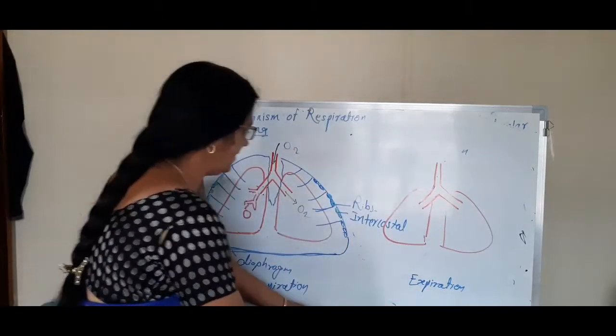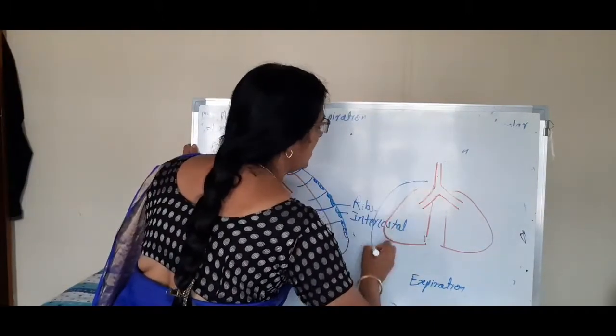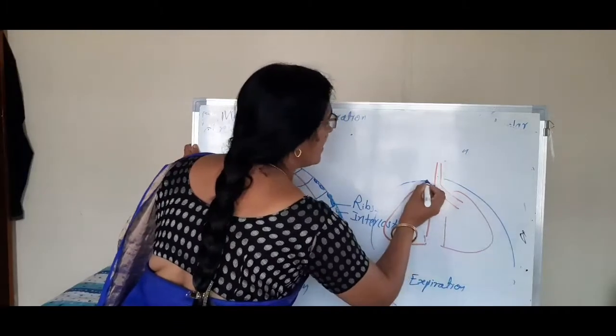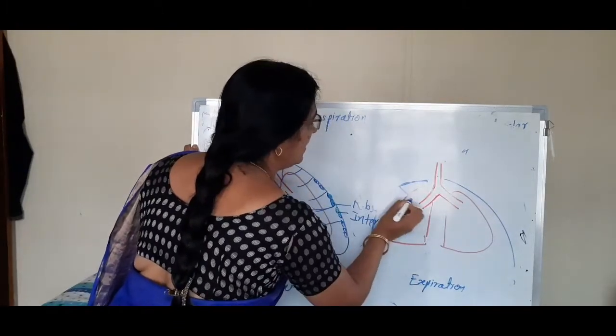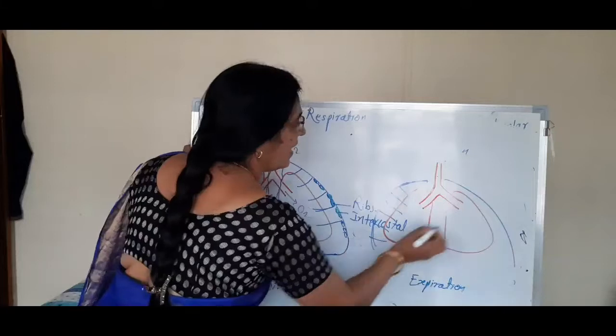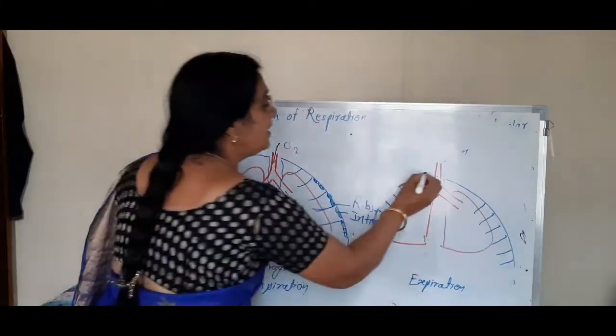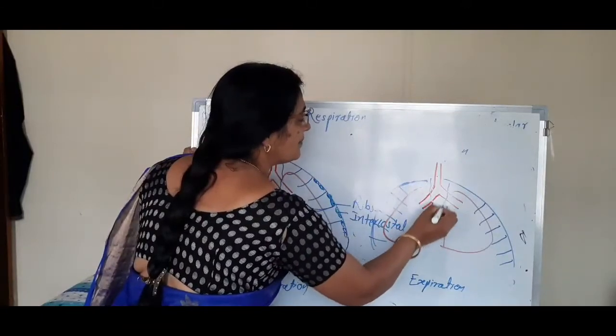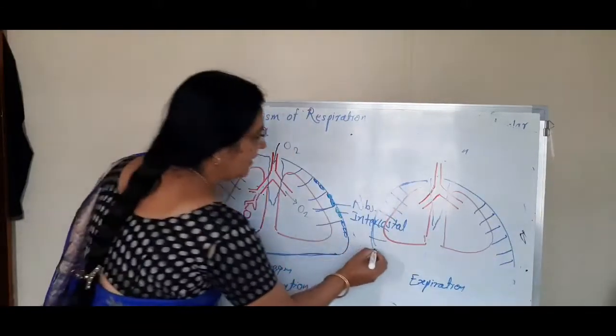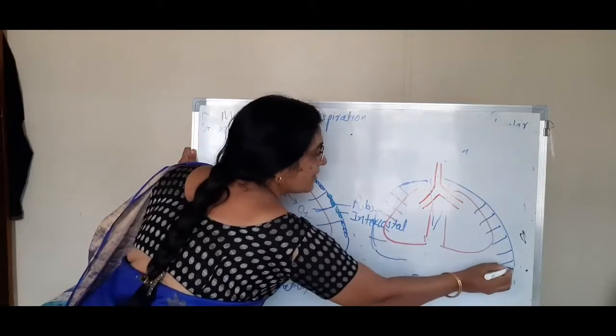Around that, the lungs are protected laterally by ribs, dorsally by the vertebral column, and ventrally by the sternum. And here the diaphragm is present.